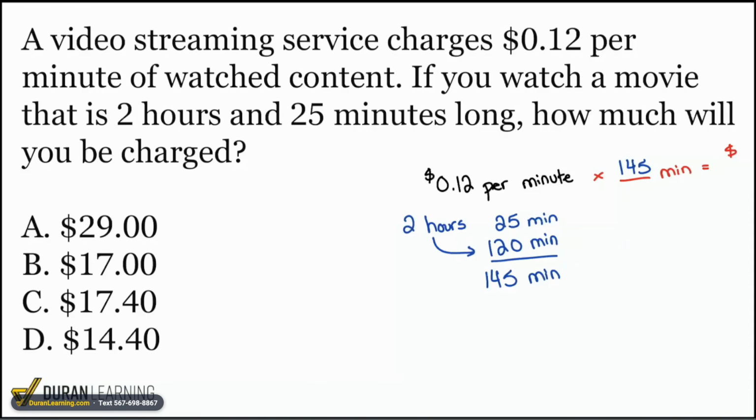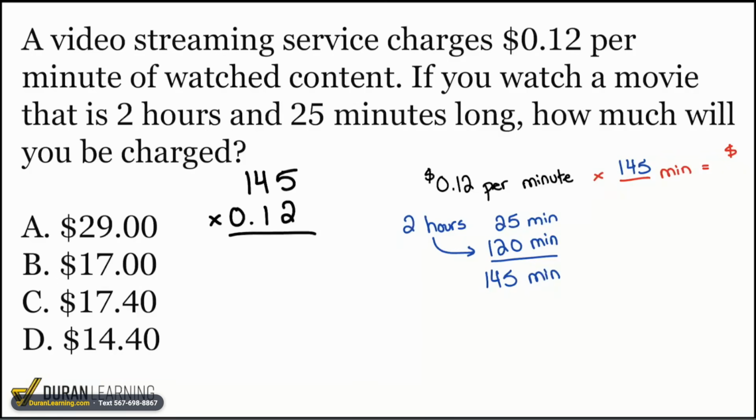We have 145 minutes, and we'll go ahead and multiply this by 12 cents. And so remember, gang, when we are multiplying by a decimal, ignore it. Ignore the decimal. Don't worry about it. We'll bring it back at the end. Again, ignore the decimal, multiply like normal, and we'll bring it back at the end.